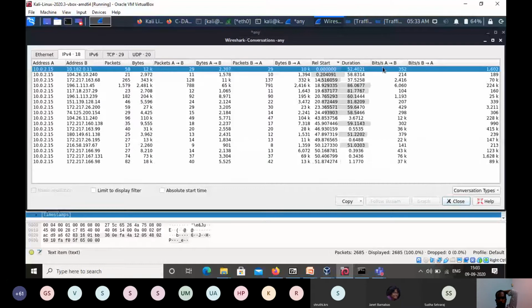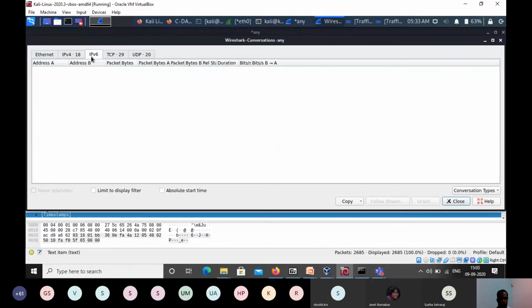This type of conversation summary will be very useful. For example, here itself we can see which IPs are communicating more. Duration is one field. And here you can see which IPs are using more traffic or doing more data transfer. Those types of information we will be able to see. So for this conversation, I'm taking IPv4. If I take IPv6, since there is no IPv6 traffic, it's 0 now.